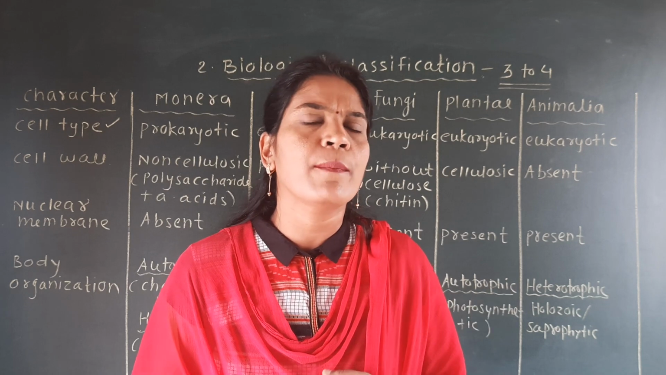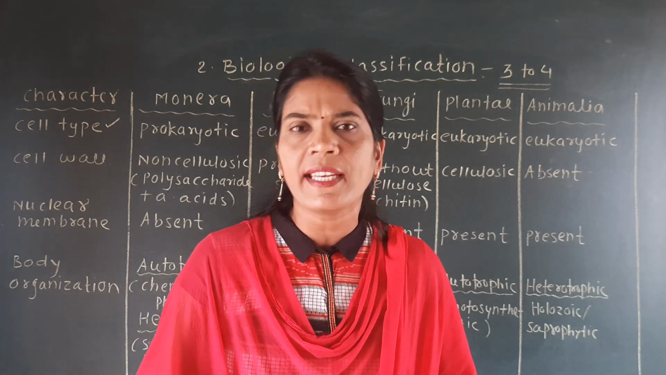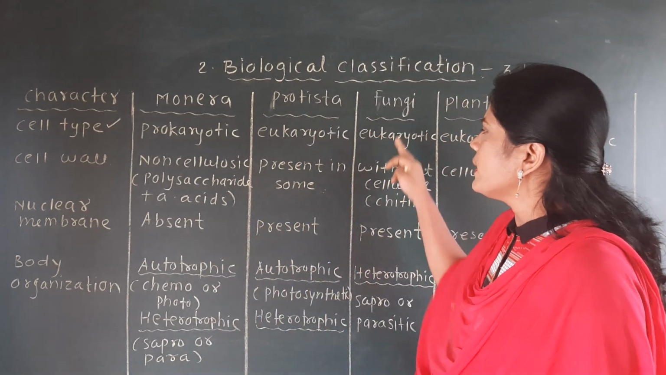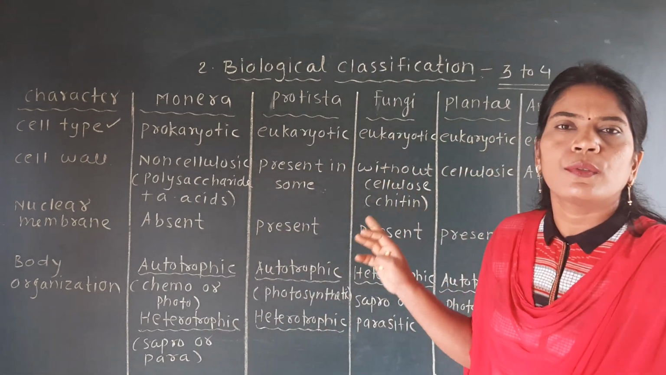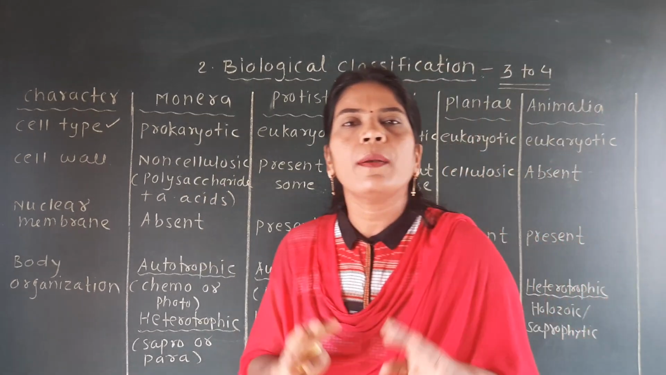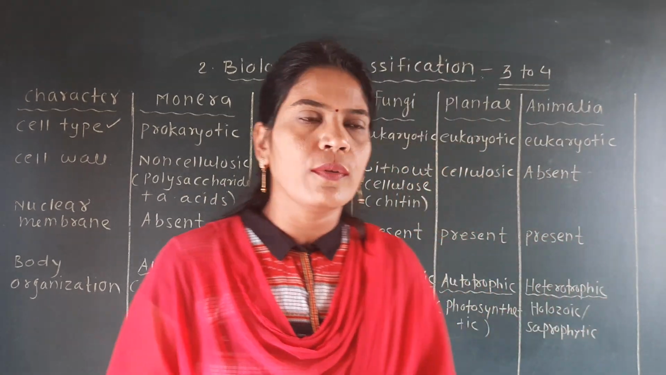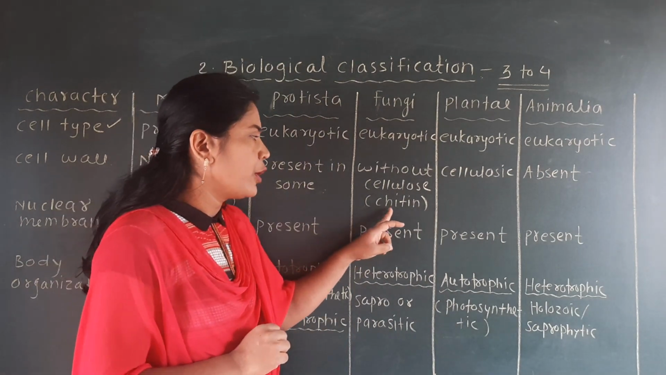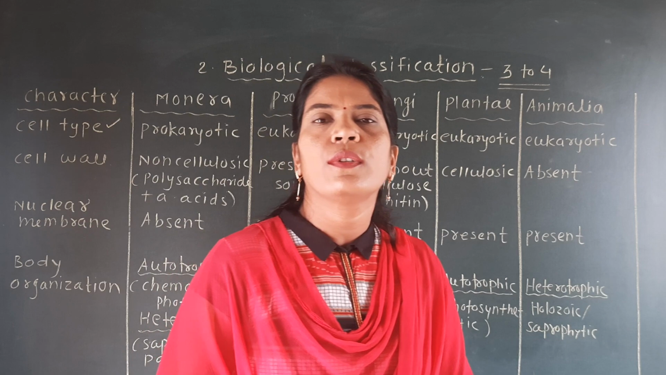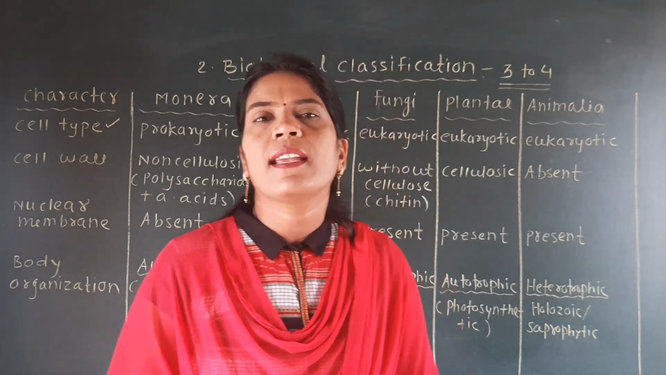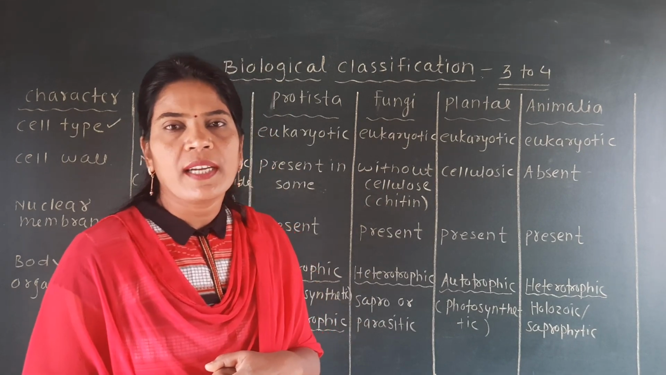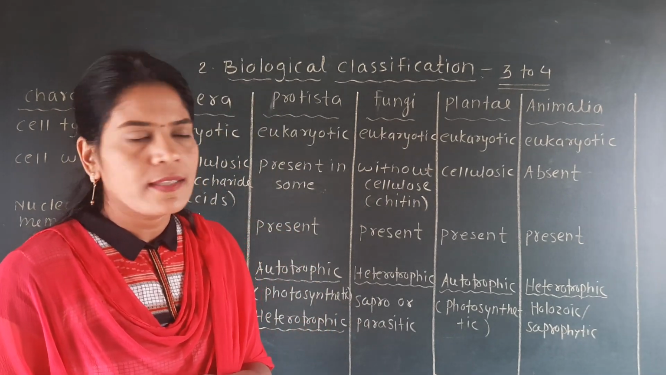There are a number of examples that we are going to study in detail in the same topic. But here the fungi have a cell wall, and like the Monera, the cell wall of the fungi is not made up of cellulose. Instead of that, it is made up of chitin. Chitin is also a type of carbohydrate, and the cell wall of the fungi is made up of chitin. It is not made up of cellulose.